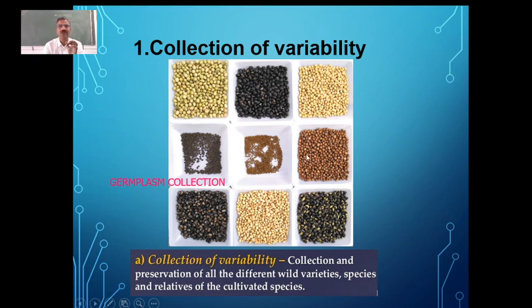You can look at this one. So we have variety of jowar seeds which have been collected in this. Like that, you can take any, it can be wheat, it can be rice. So you can see variety, that we call germplasm collection, which is nothing but collection of variability.